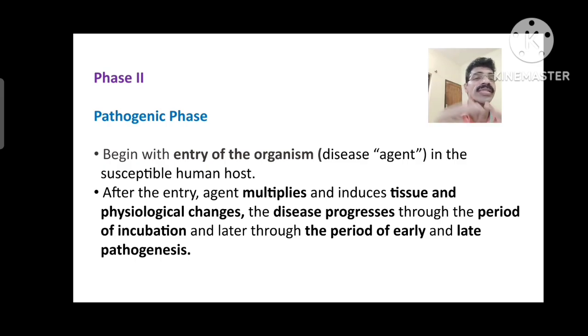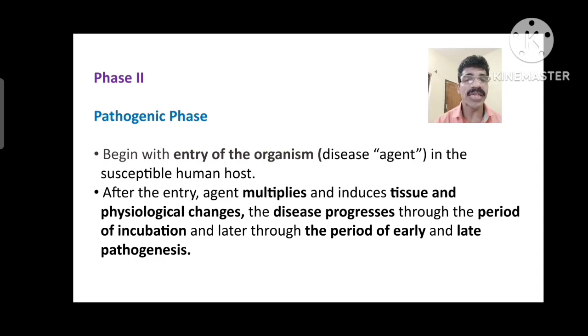So that period is called the incubation period. In the pathogenic phase, the disease progresses through the period of incubation and later through the period of early and late pathogenesis. Now you understood that the pathogenic phase is divided into two, that is the early pathogenic phase and the late pathogenic phase.